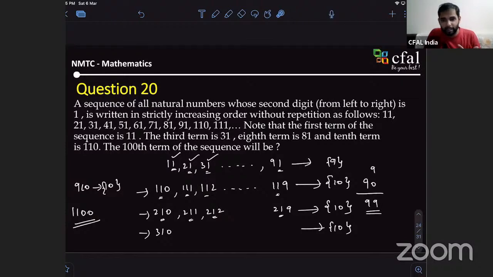They will never include n. And if the nth term is easy to find, then directly you can substitute values of n and get your answer. So usually what they do, they want you to find the pattern, analyze that, count and get the answer. Okay.